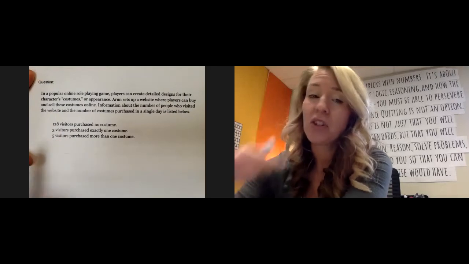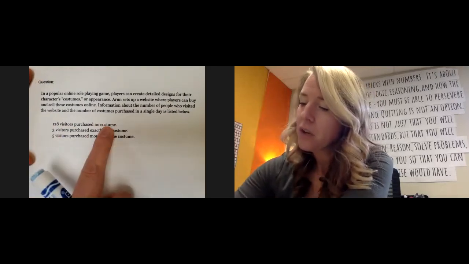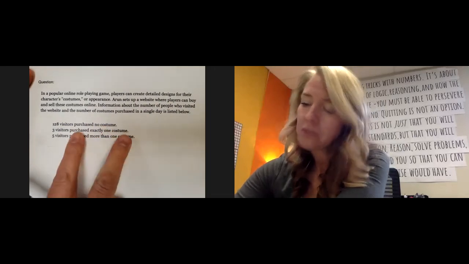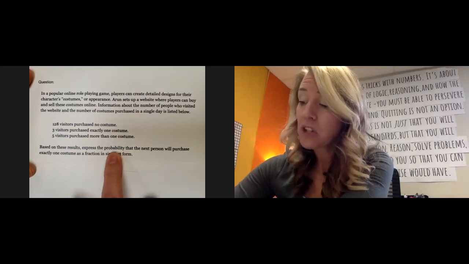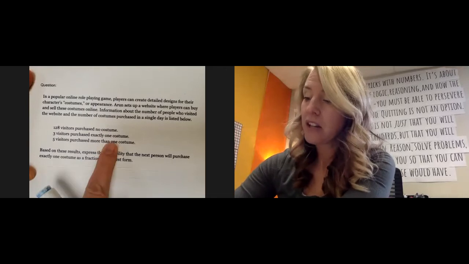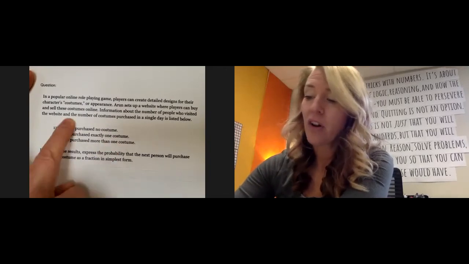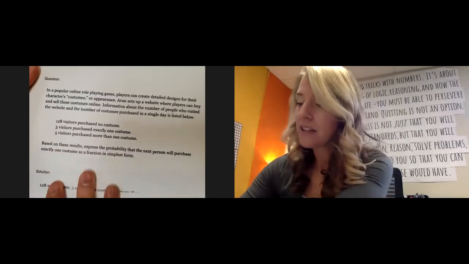You can get a quick sense if you know the type of problem, like, okay, these are all the people. No costume, one costume, more than one costume. Okay, so look at my question. Based on the results, what's the probability? What are my chances that the next person will purchase exactly one costume? Okay, here are my one costume people. 3 out of all these people. So add them all up, and 3 out of that total is going to give you the answer.